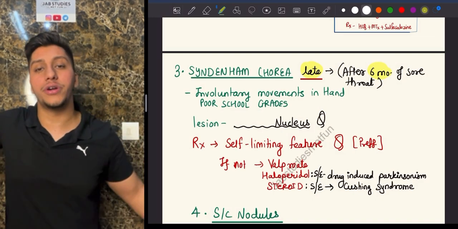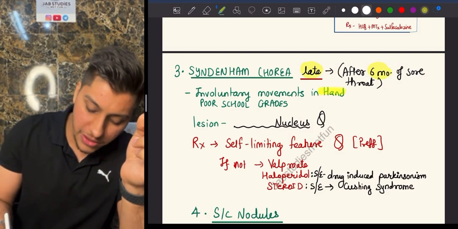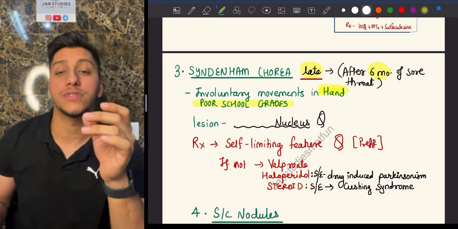Chorea means involuntary movements, like the patient is dancing. So you'll see involuntary movement of the hand. The patient can come with a complaint of poor school grades because it involves the brain.